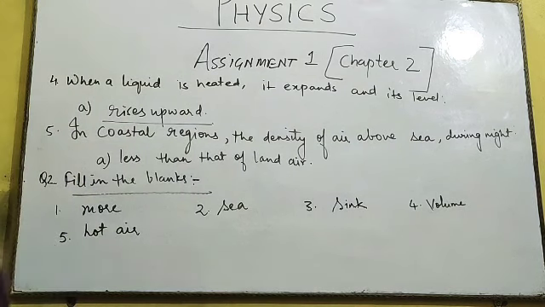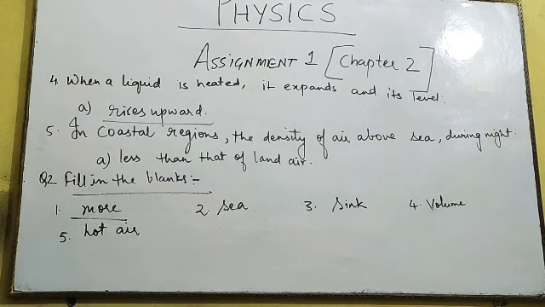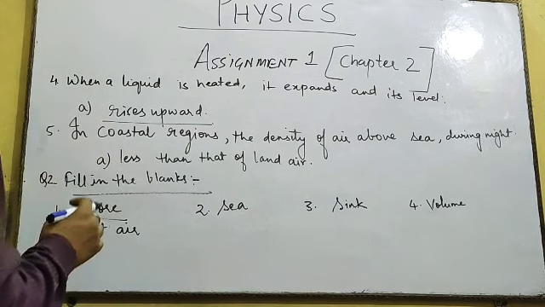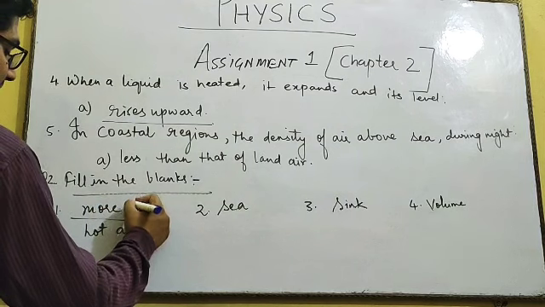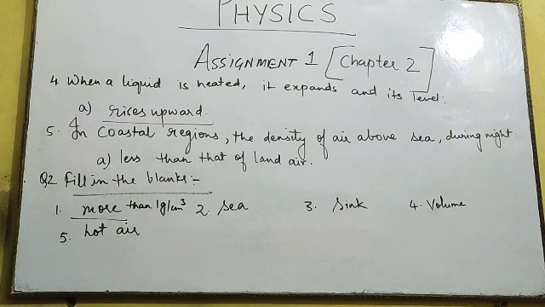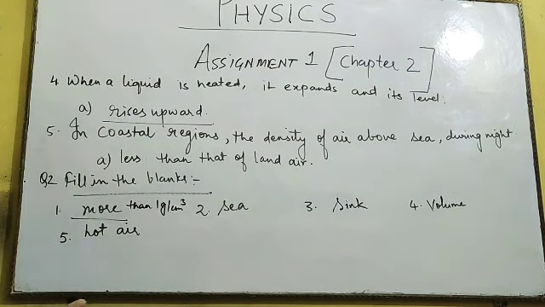Now fill in the blanks. The first question was: an iron needle sinks in water as its density is more than 1 gram per centimeter cube. So the density of the iron needle is more than 1 gram per centimeter cube, since the water density is 1 gram per centimeter cube,